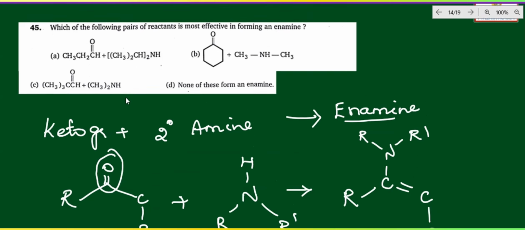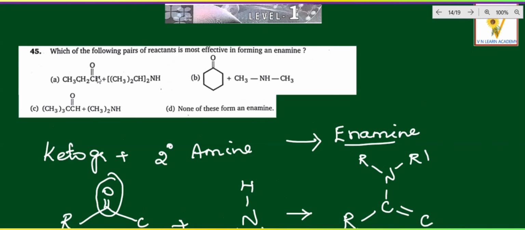Now which is the correct option, enamine? Here an aldehyde group is available, the terminal carbon having CHO. So definitely this is an aldehyde group, and of course CH3 twice, CH2 NH. This is a secondary amine only, but we cannot consider the aldehyde group. Right, now we want keto group only. Okay, now here hexanone, yes, keto group and secondary amine, yes, of course. But let us check here, tertiary keto group plus secondary amine.